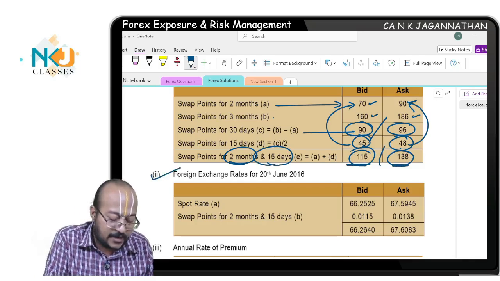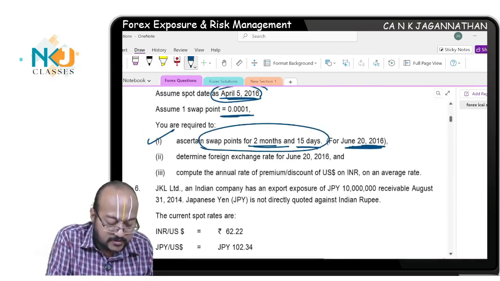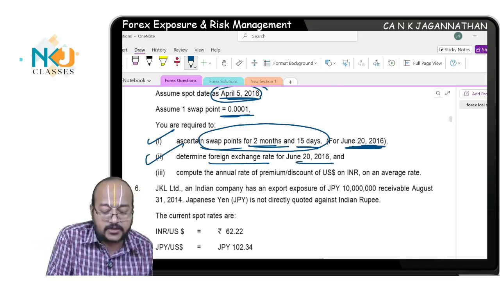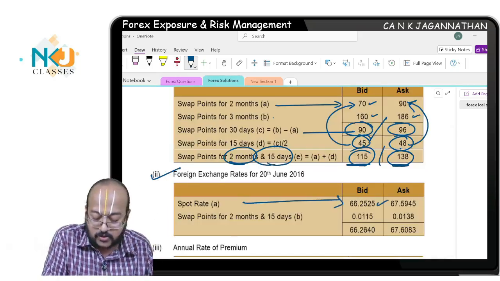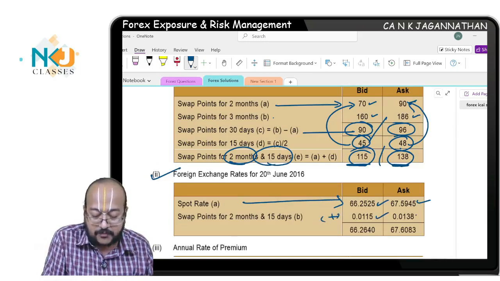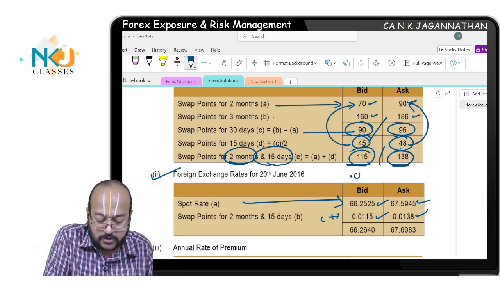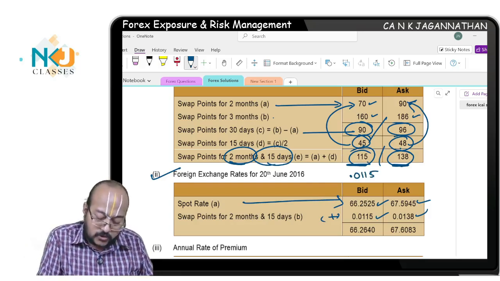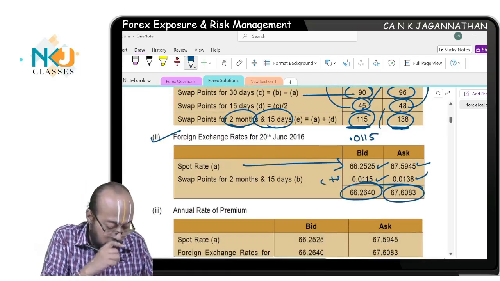This I will add. What they've asked first is to ascertain swap points alone. Next step they have asked to determine the foreign exchange rate for June 20. Just add the swap point to the bid and offer current spot rate. You will add these swap points which you found out here. Here also if you see 115, 138, you should write 0.0115. Last 4 digits you should do that. So 66.264 and 67.6083 you will get.